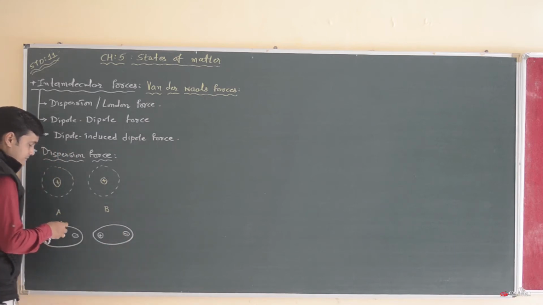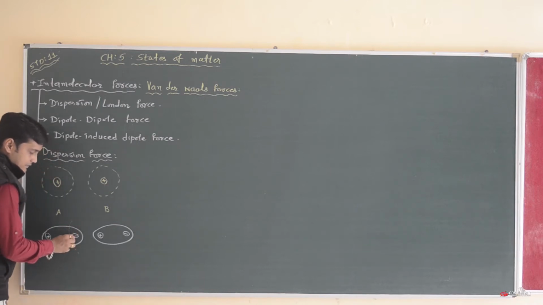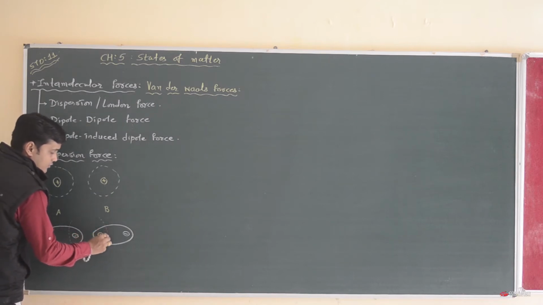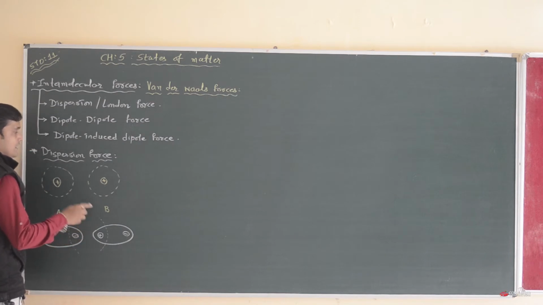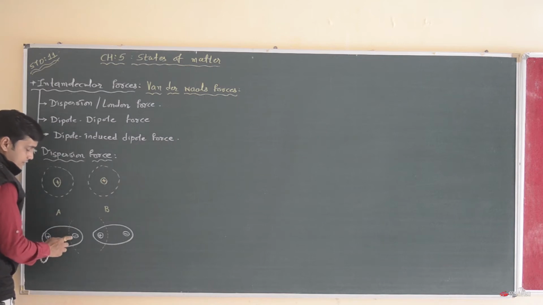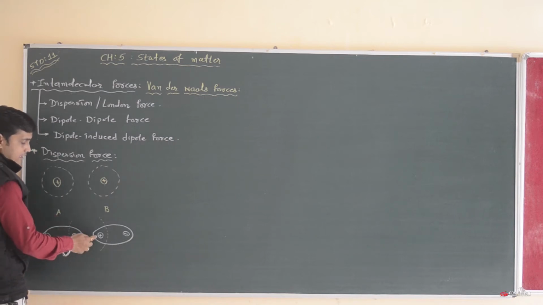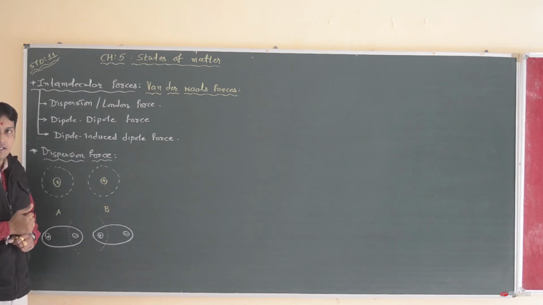So what we can say, the negative charge of atom A and positive charge of atom B, this force is known as dispersion force or London force. This temporary attraction formed between these two interacting atoms, atom A and atom B, is known as dispersion force.